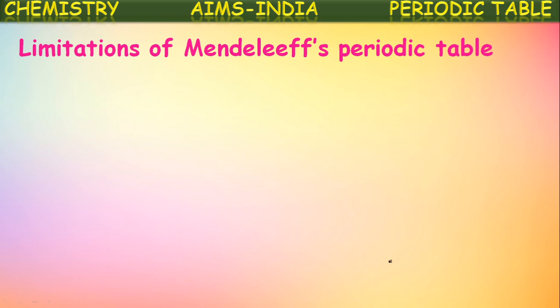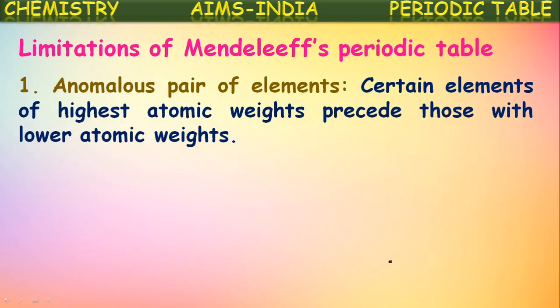Of course, it is one of the greatest predictions, but there are some limitations in the periodic table given by Mendeleev. One of them is anomalous pairs of elements. As we said, he followed the principle of increasing order of atomic weights, but for certain pairs of elements, to fit them into the exact groups with similar chemical properties, he did not follow his principle.